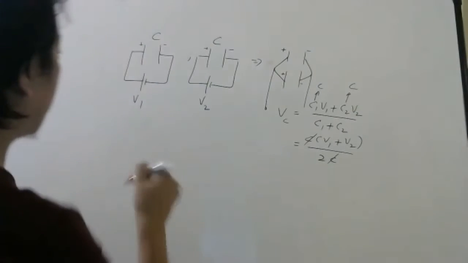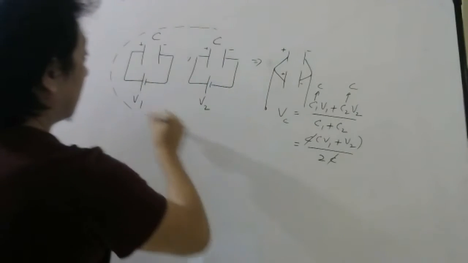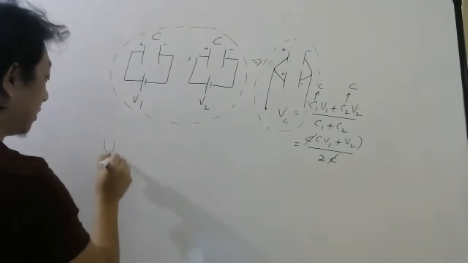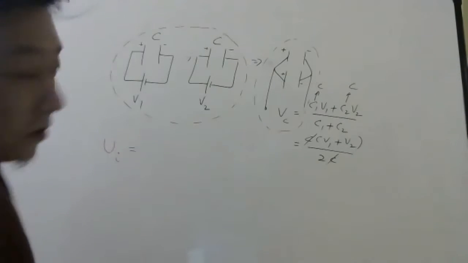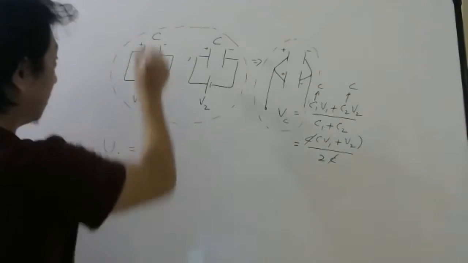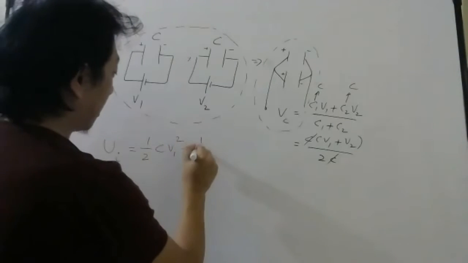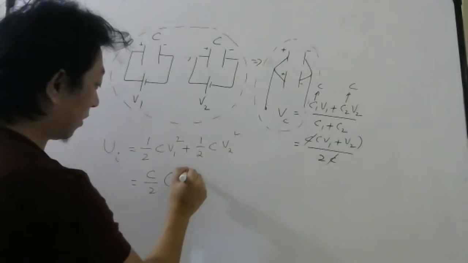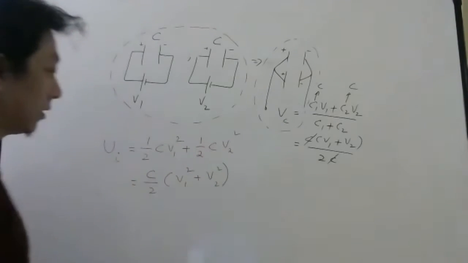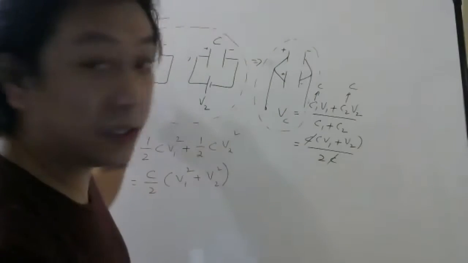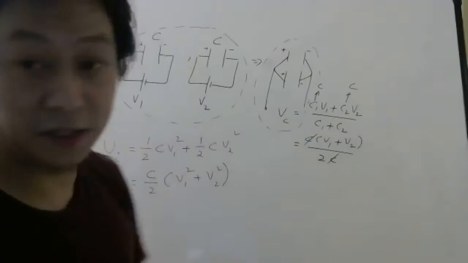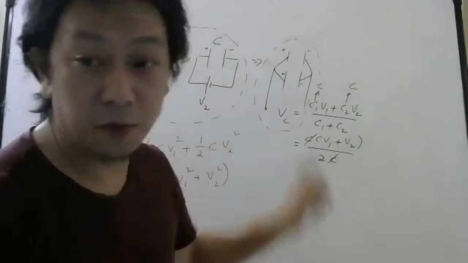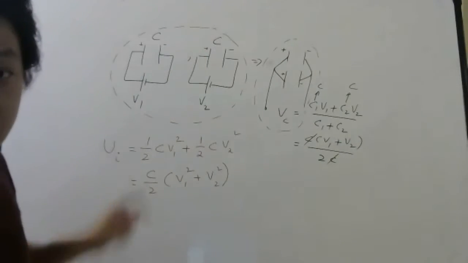So what we should do? First find the initial energy. This is the initial system. This is the final system. So let us calculate initial energy. What will be the formula? Half C V1 square plus half C V2 square. If I take C by 2 common, I can write V1 square plus V2 square. Please remember, V1, V2 are the initial voltages given to the capacitors, before connecting them in parallel. And VC is the common potential. So this is the initial energy. What will be the final energy?